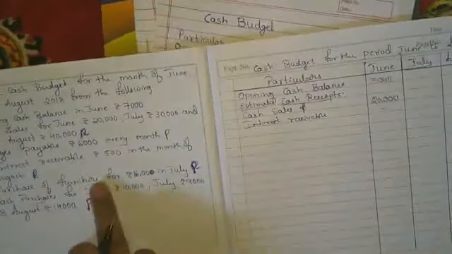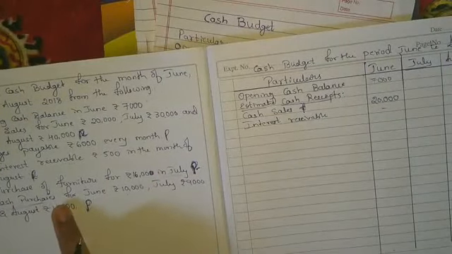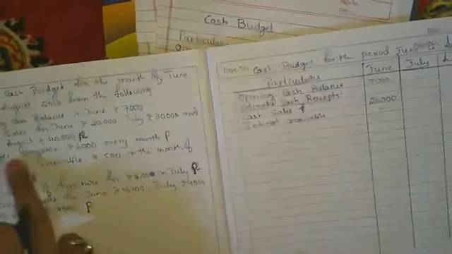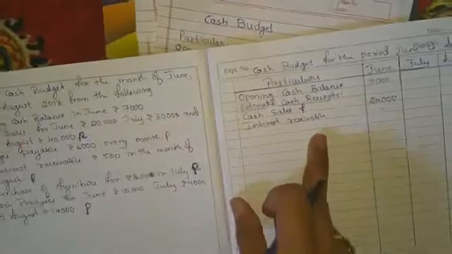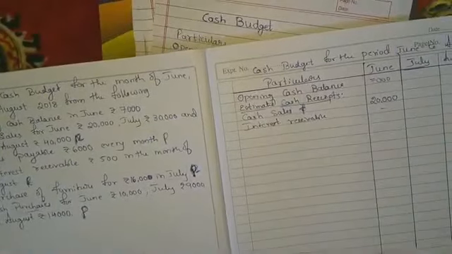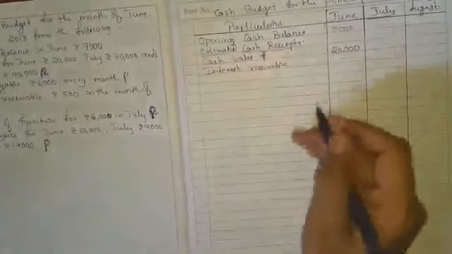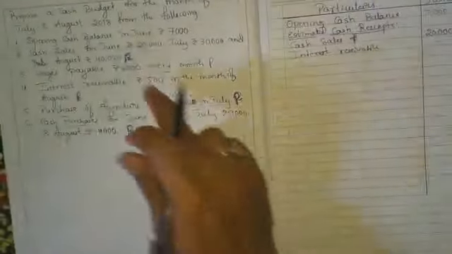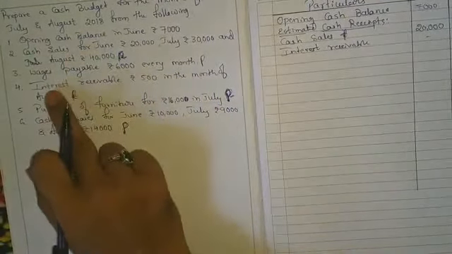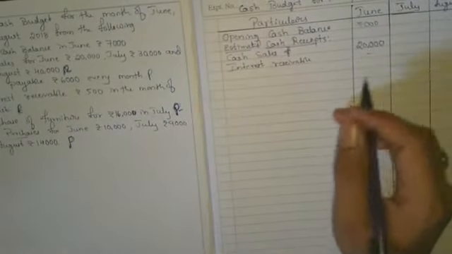There is a purchase of furniture, that will be a payment. Cash purchases, that will be a payment. Interest receivable is in the month of August only, so I am not going to write it in the month of June. Wages payable is a payment. Cash sales I have taken, and the opening balance I have taken. So I am going to total the receipts. There are not many receipts, only the opening balance, cash sales, and interest receivable in the month of August, which I'm not going to take in June.